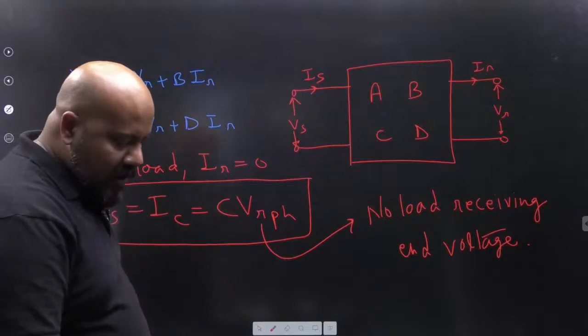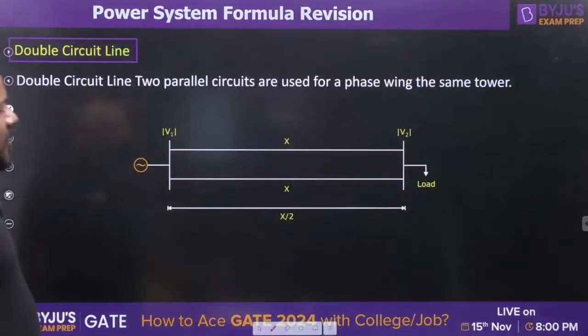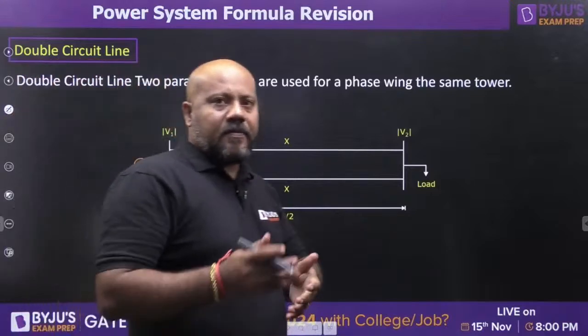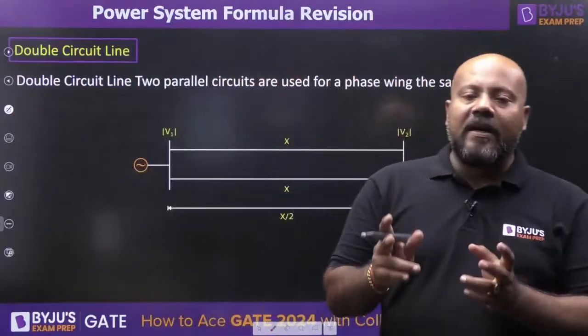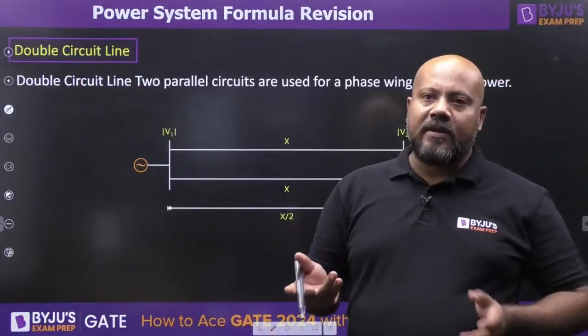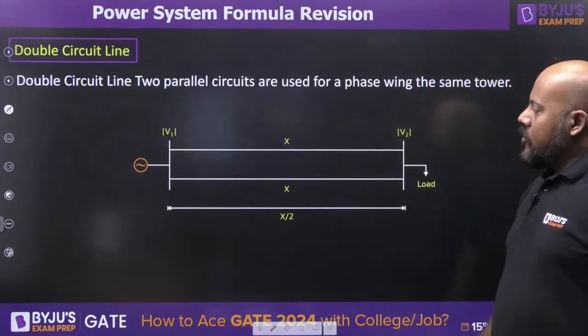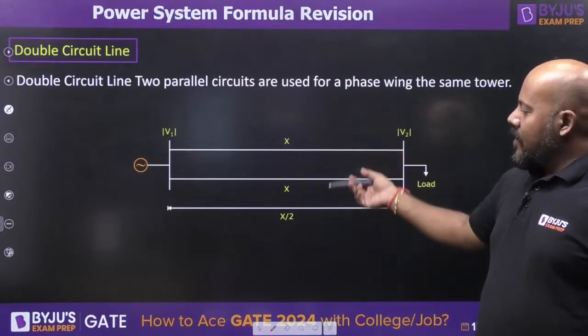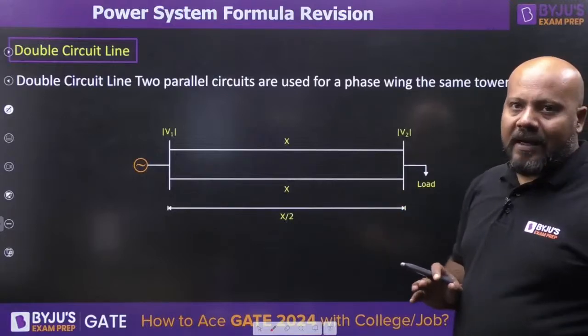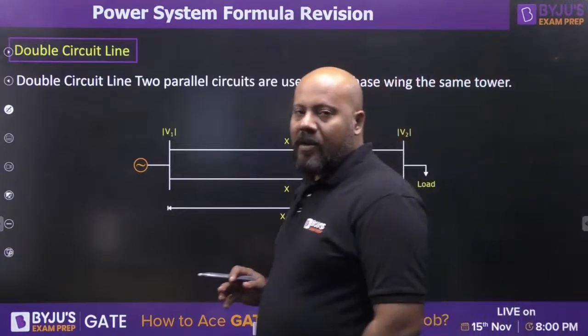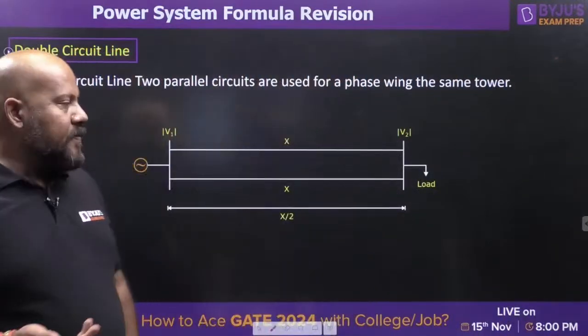Now let us talk about the double circuit line. Double circuit line is nothing but using two parallel circuits for the same phase, like this. So you can understand what will happen. The effective reactance is going to be reduced, so you can transfer more power.